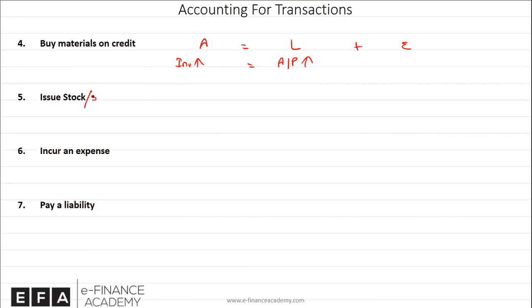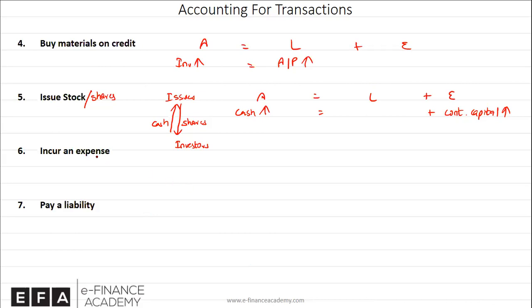Issuing stock or issuing shares. Again, when a company issues shares, the company is the issuer. It gives shares to the investors, who are the owners, and the investors buy shares by giving cash to the company. So by issuing shares, a company is raising money. Here is how it will be. Cash comes in. Where did it come from? Did it come from borrowing or the owner? It will come from contributed capital, which is equity. So that will go up, and your balance sheet will remain in balance.